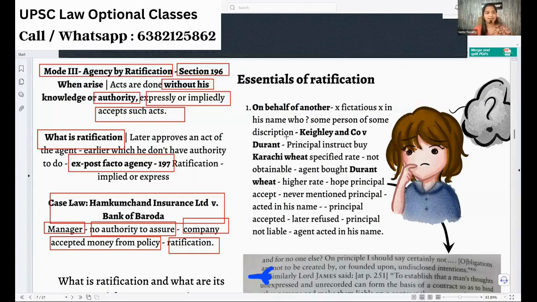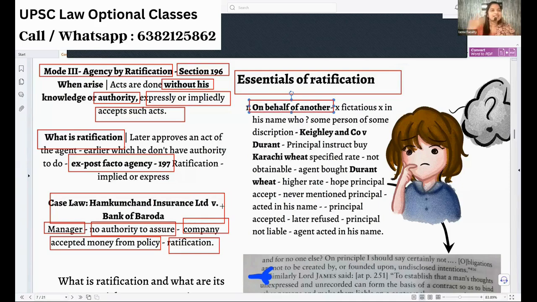Okay. Next, we will see the essentials of ratification. First thing is it must be done on behalf of the other. That is, the agent must be representing the principal. If he is acting on his own authority, the principal cannot ratify because he is acting for himself.